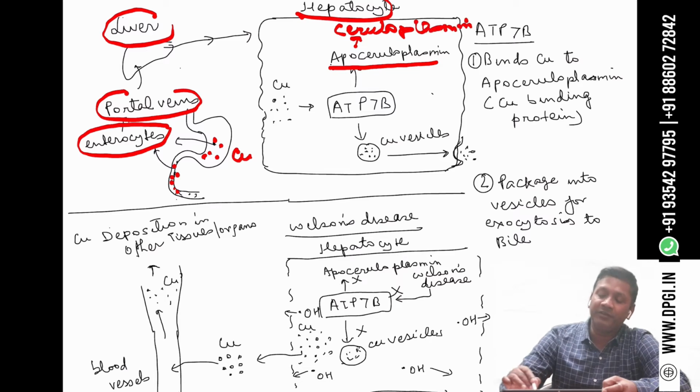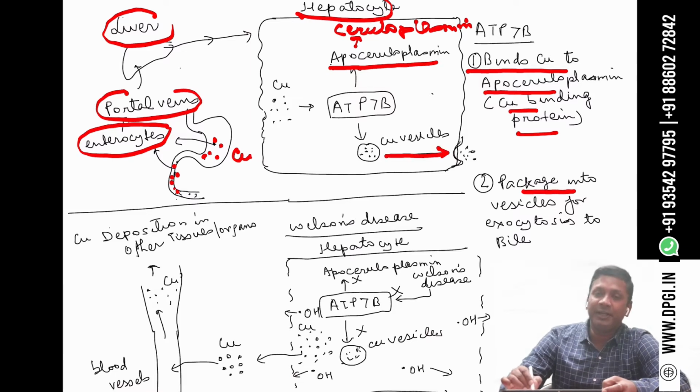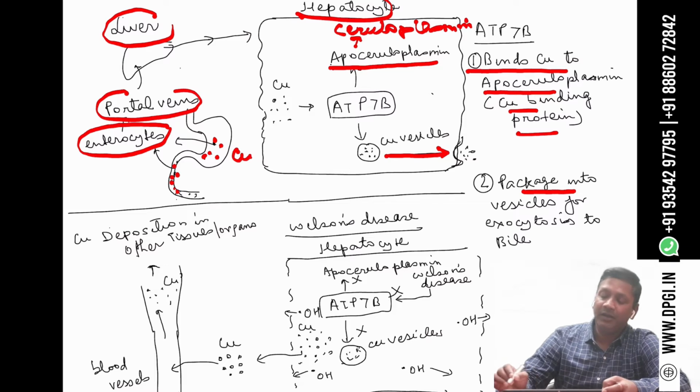So one function of ATP7B is that it binds copper to apoceruloplasmin. Apoceruloplasmin is the copper binding protein. Another function of the ATP7B protein is that it helps in the packaging of copper into vesicles, and these copper vesicles are released from the cell with the help of exocytosis.